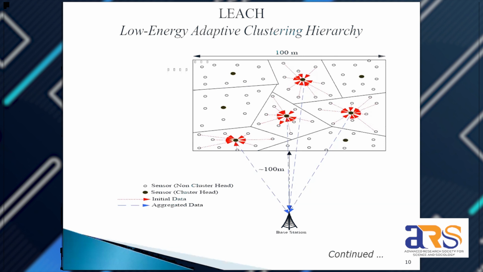Now, this is the real architecture of the cluster. Here we are considering an area that is divided into a number of zones. Each zone consists of some sensors and a cluster head. The blank dots represent the sensors. These are the members, and the black dots in each zone are considered as cluster heads. All the sensors in a particular zone transmit their data to the cluster head. Later, the cluster head aggregates and combines their data in TDMA CDMA mode, then transfers it to the base station.